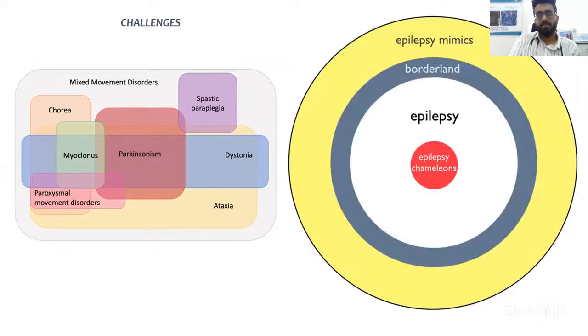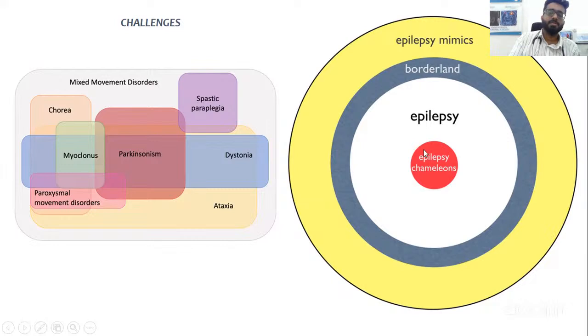On the other hand, movement disorders are very easily confused with epilepsy. So this is another confusion. If you see here, epilepsy mimics are actually movement disorders or movements which look like epilepsy, but they are not epilepsy. Borderline is where the child may have epilepsy, but sometimes a child with epilepsy can also have non-epileptic events. And this category is true epilepsy patients.